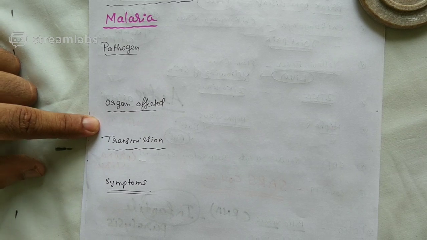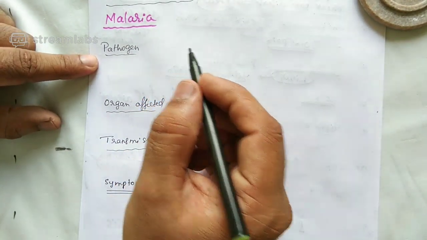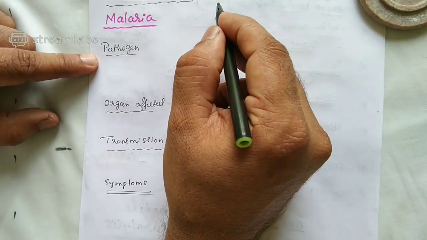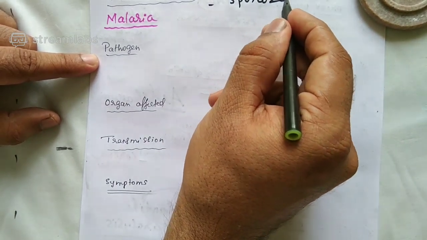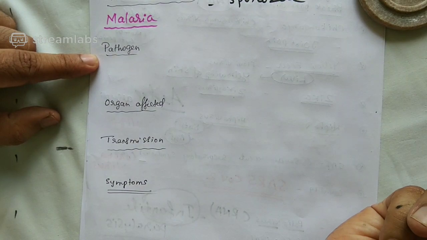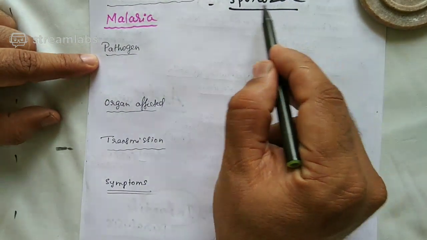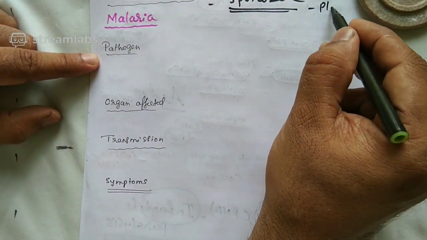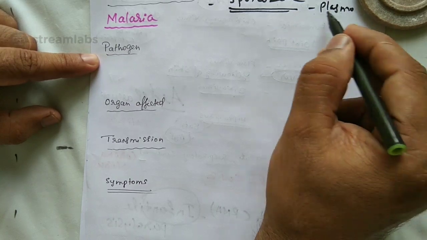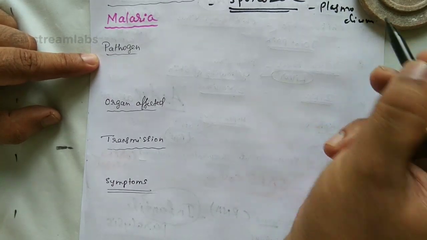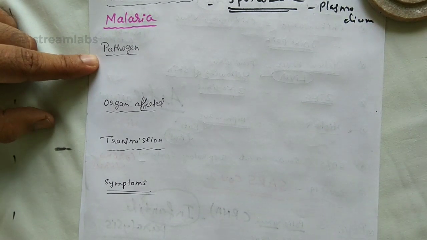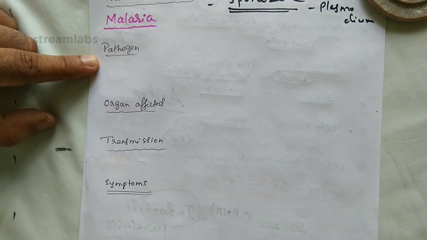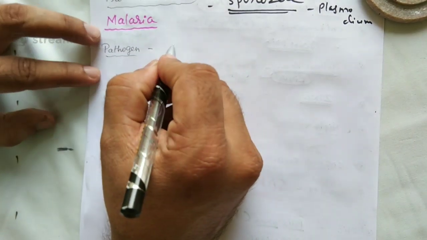Students, in the first PUC, you have heard about one group of protozoa called sporozoa. Do you agree with me? Yes, the sporozoa example was Plasmodium. Do you agree with me for this? Plasmodium was a sporozoan? Yes, because now I am discussing Plasmodium itself. The pathogen which causes malaria is Plasmodium.